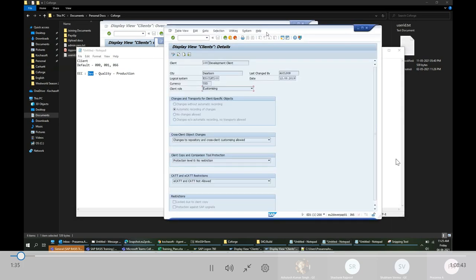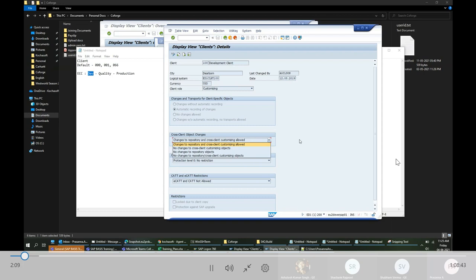So we define what kind of client this is, like a development client. Here they have mentioned whether any changes are allowed in this system. If you see, they have mentioned changes to repository and cross client allowed, and automatic recording of changes. Since this is a development system, changes to repository and cross client are allowed. It means you can do some modifications in the system.